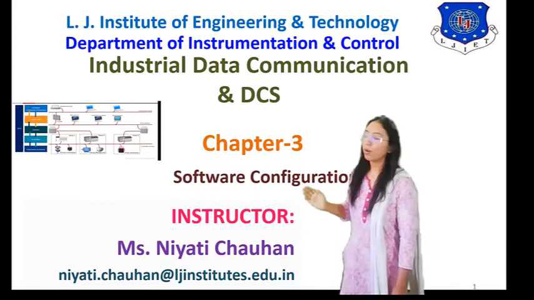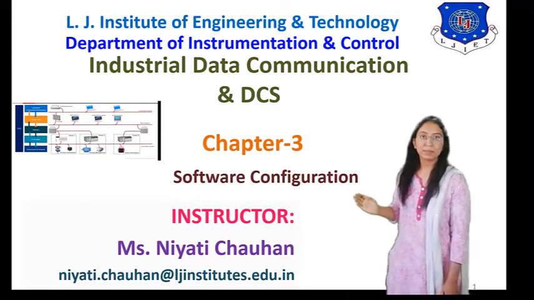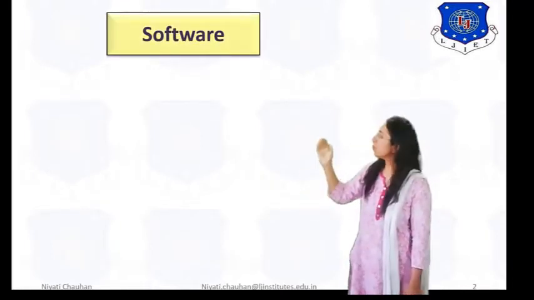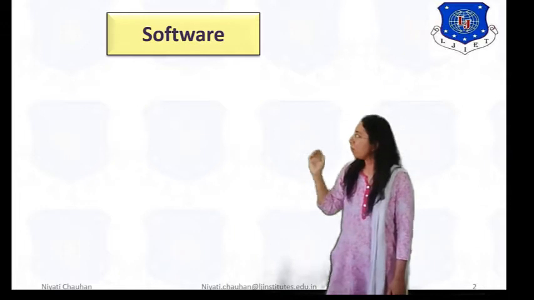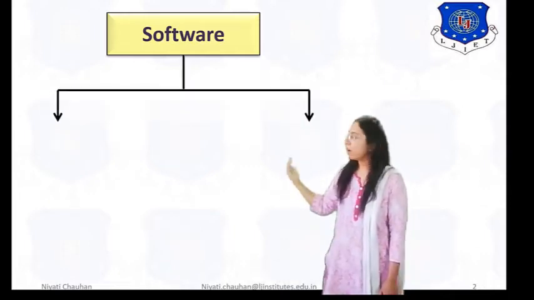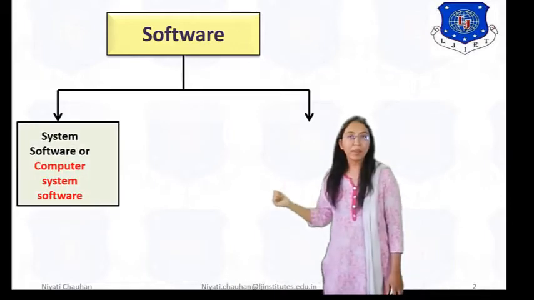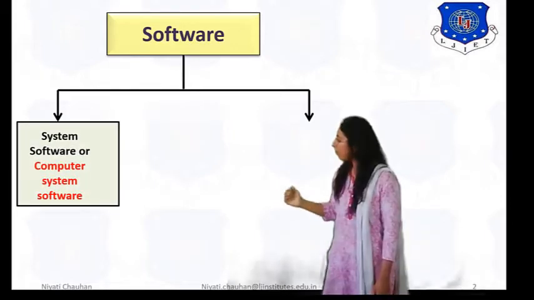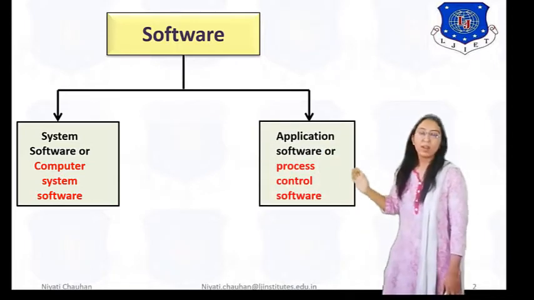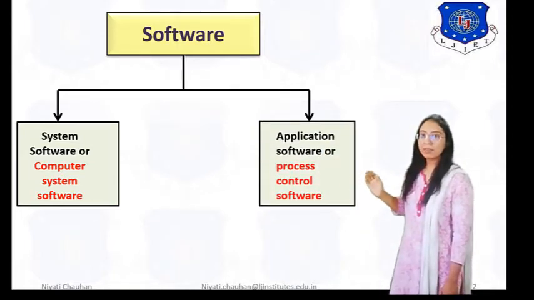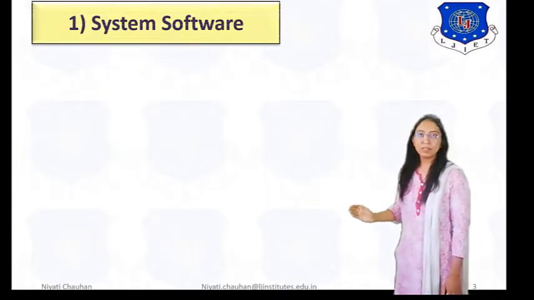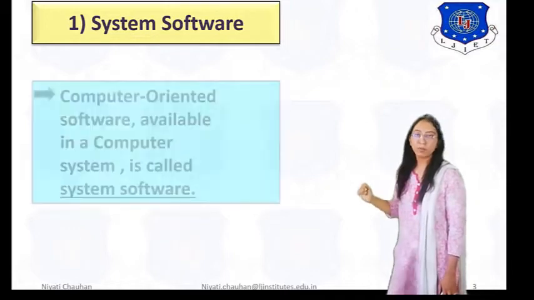Chapter 3, Software Configuration. In the last lecture, we discussed software, right? We know that software is divided into two parts: first, system software or computer system software; second, application software, which can be said to be process control software. So let's see system software.